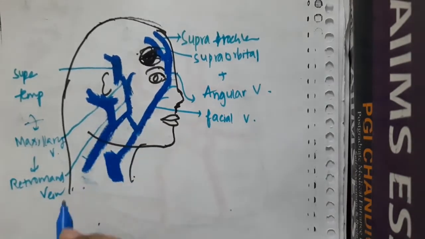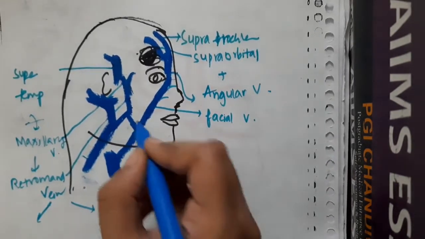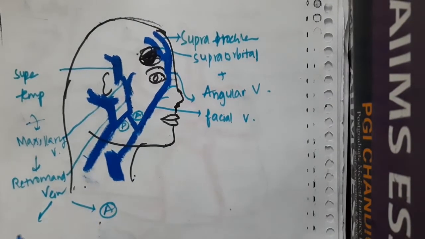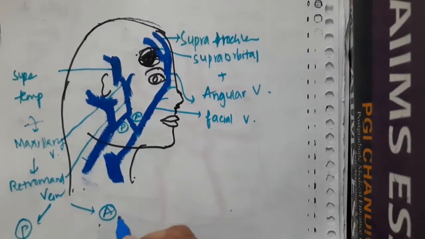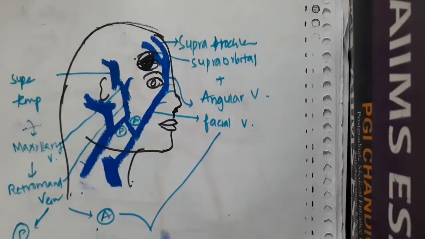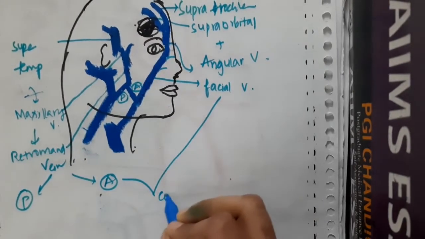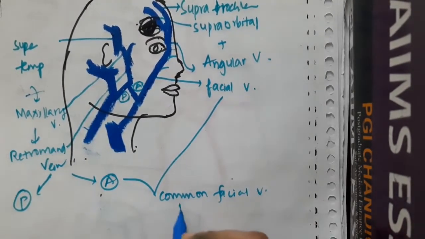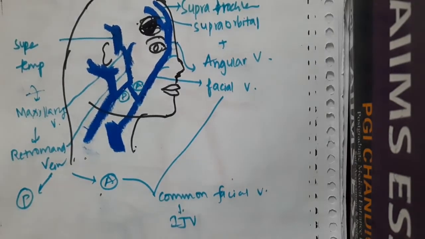This divides into two parts, the anterior branch and the posterior branch. The anterior branch will combine with the facial vein and form the common facial vein, which will drain into the internal jugular vein.